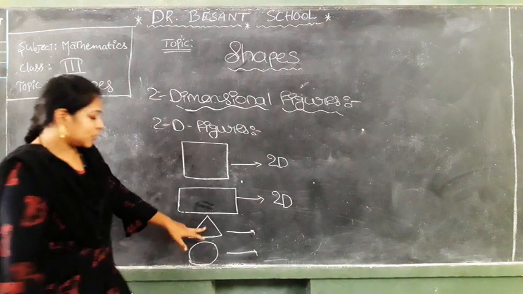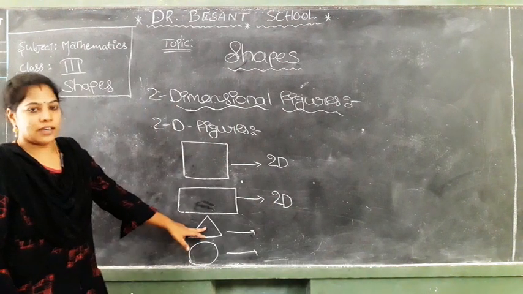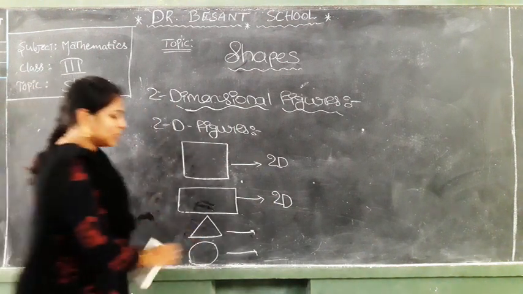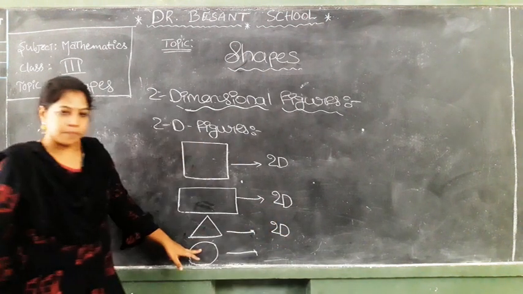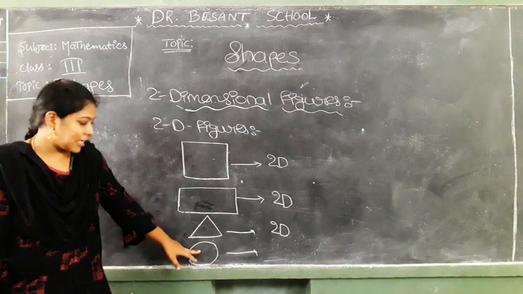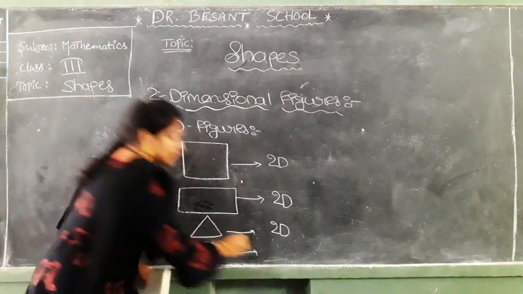Okay. And next, what is this one? Triangle. Triangle is also a two-dimensional figure. And what is the next one? Circle. Circle is also a two-dimensional figure.